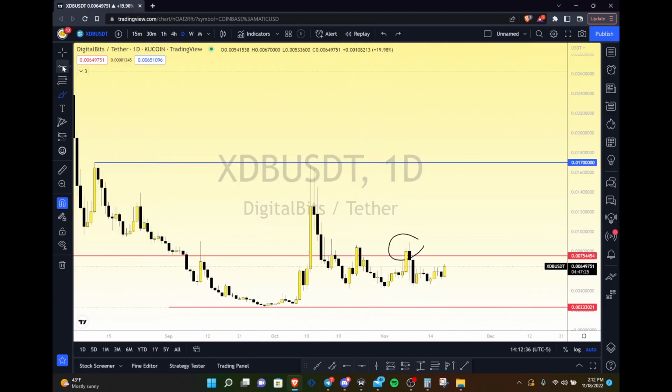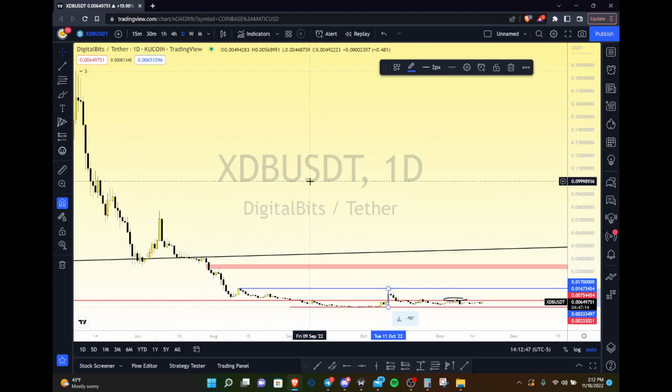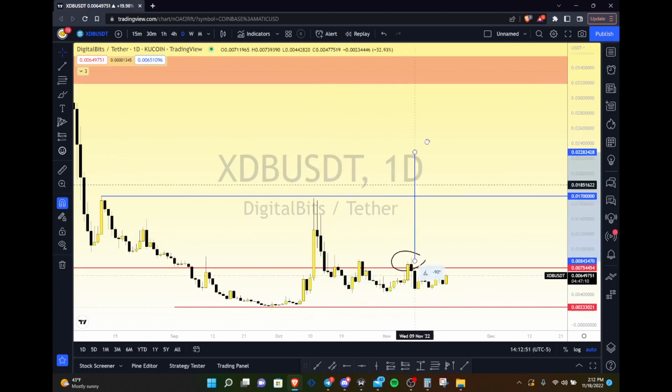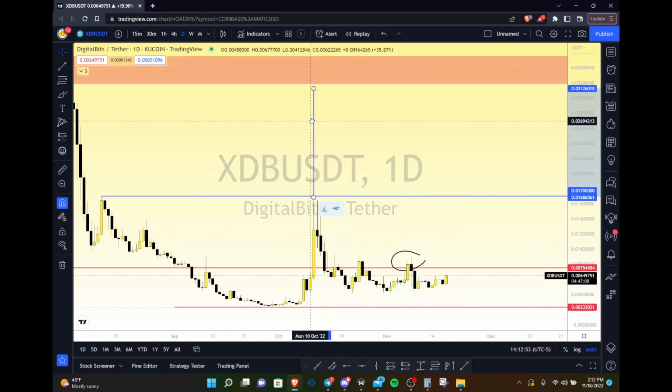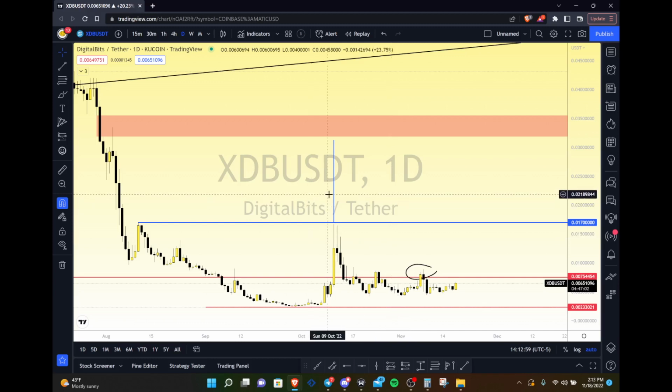So let's look at what the full extension is from this high pivot up here to the low that it made right there. So from this swing low to this swing high, what is the extension? So if we were to break the high here, wow, right towards this fair value gap, right towards the bottom side of this fair value gap. Be on the lookout here. You might see a really nice rise in XDB.